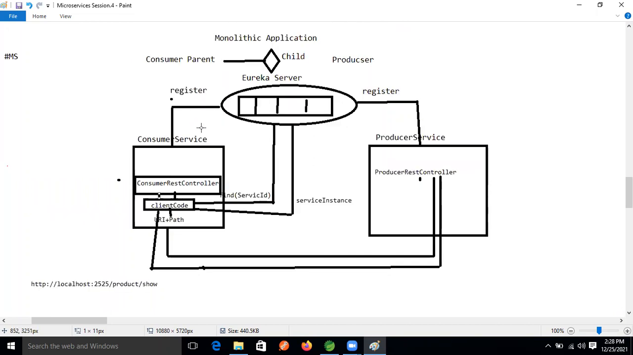In the same project, if the multiple modules are communicating with each other using Eureka server, with the help of Eureka server, that is nothing but intra communication. So after that, this one will return. This one will return to whom?